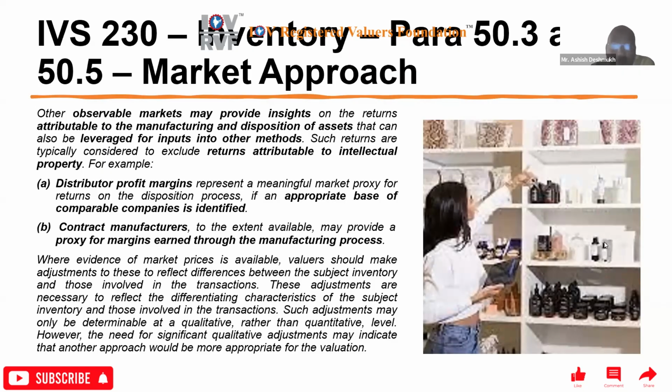If any IP, intellectual property, is being used, that has to be allocated. Distributor profit margins represent a meaningful market proxy for returns on the disposition process if an appropriate base of comparable companies is identified. Contract manufacturers, to the extent available, may provide a proxy for margins earned through their manufacturing process.